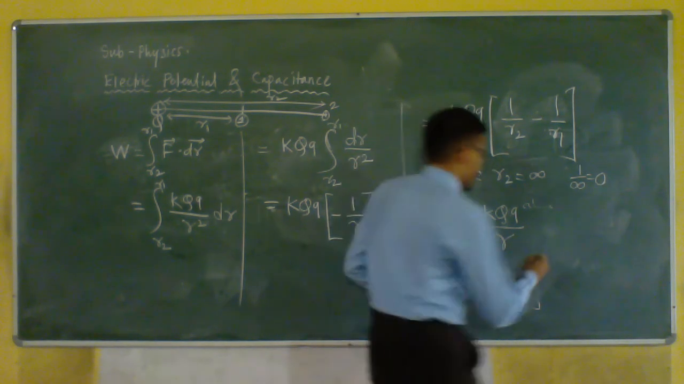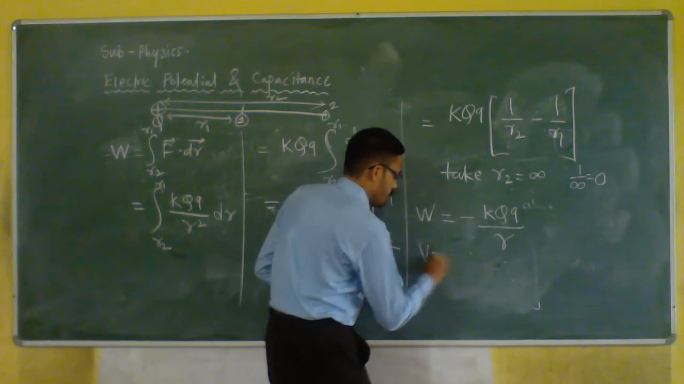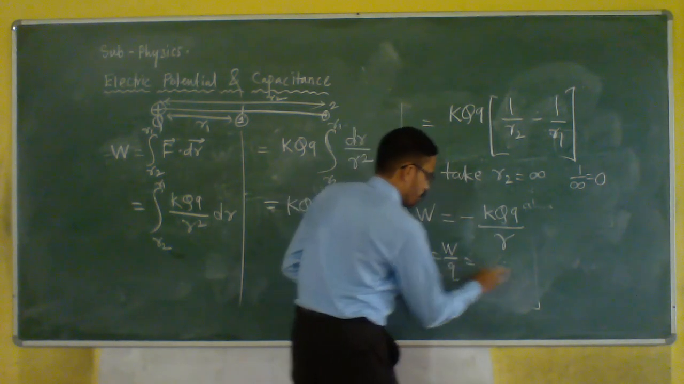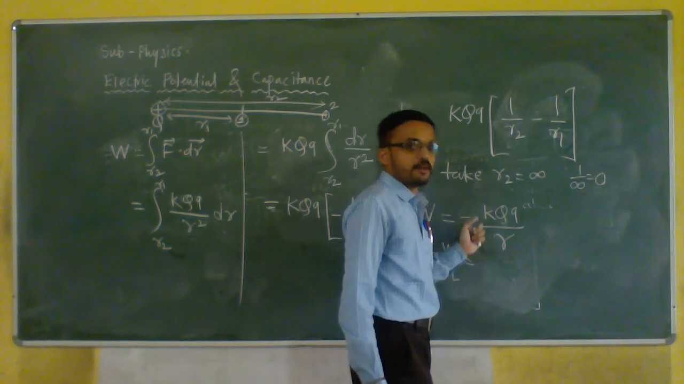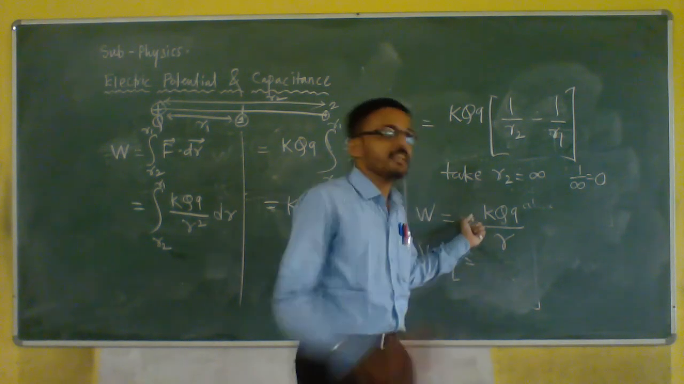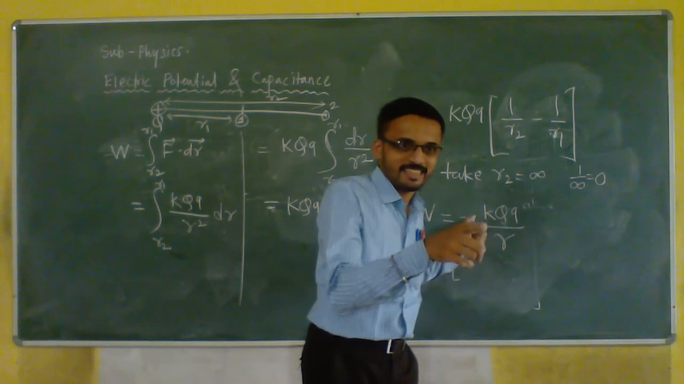Let me ask you one question. What I will write? V will be W upon Q. So what it will be? That much of energy will be provided. Why is it negative? The negative sign indicates that much of energy should be provided.